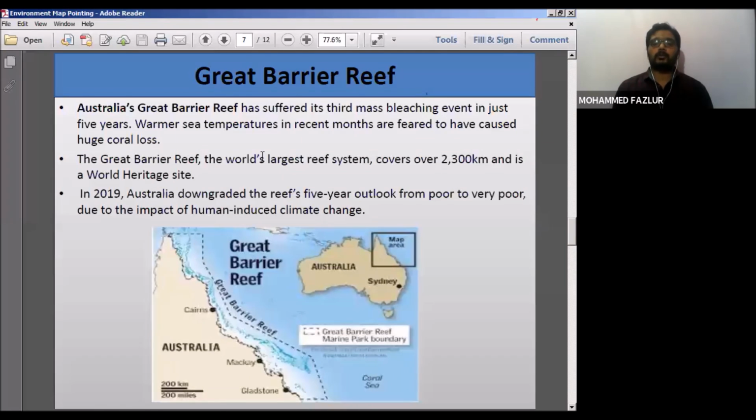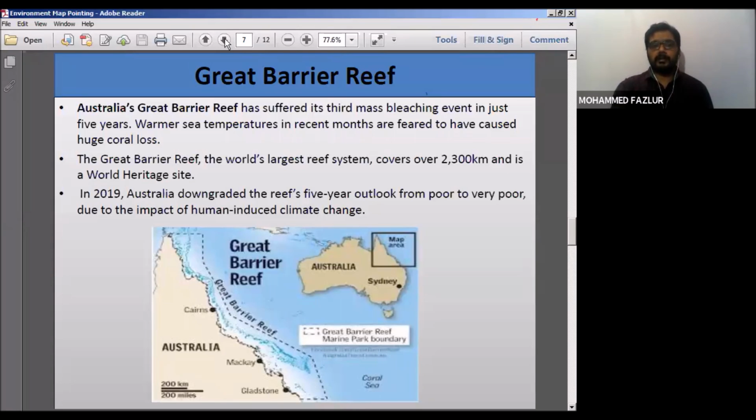The reason is that people started using widespread nets to catch fishes, which would have impacted the coral reefs. Second, people have started throwing plastics, which has also impacted the coral reefs. Now, the Great Barrier Reef is in the news. We all know where the Great Barrier Reef is. It is part of Australia.